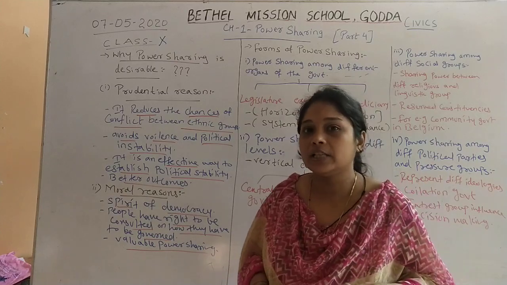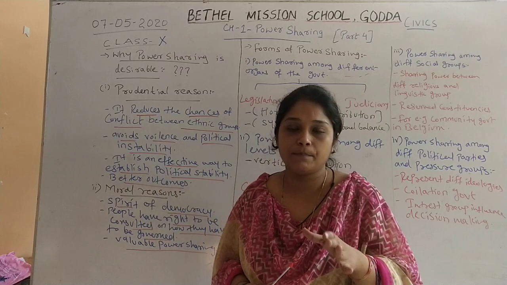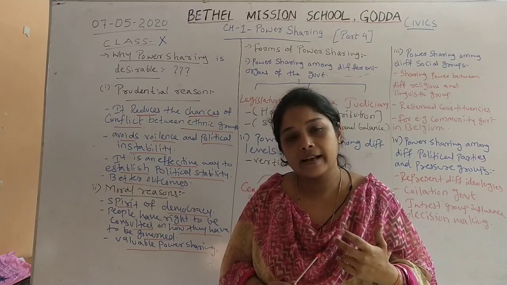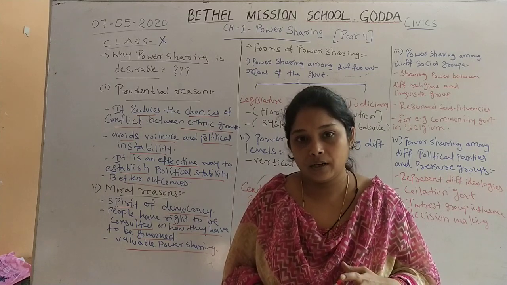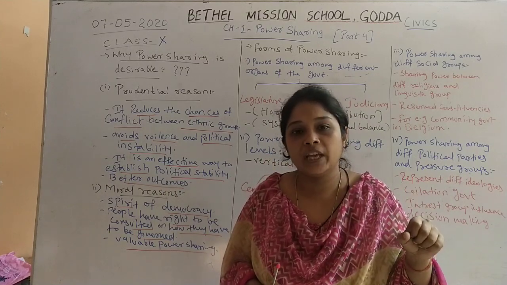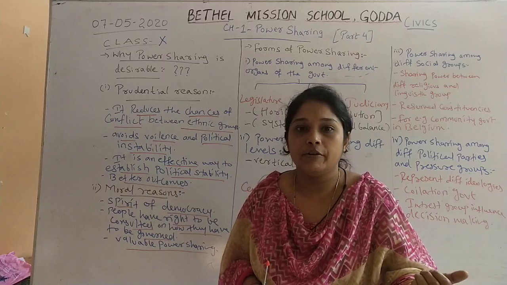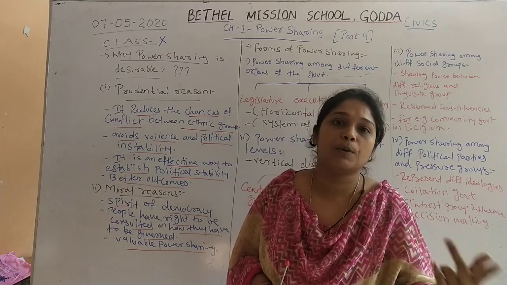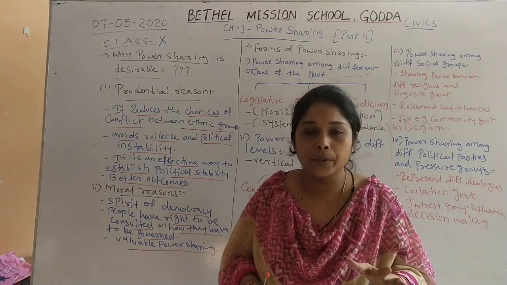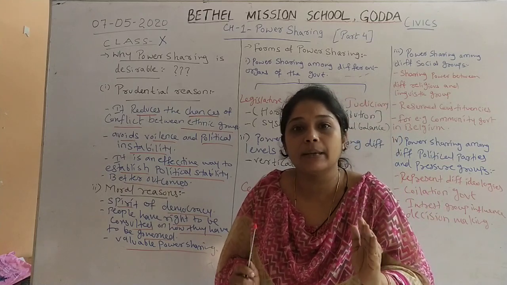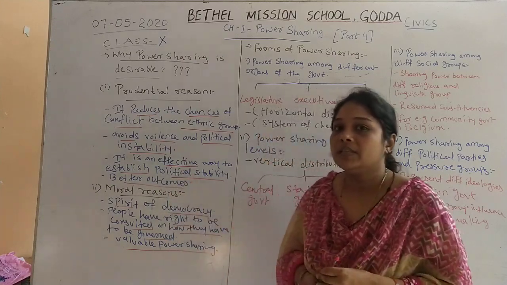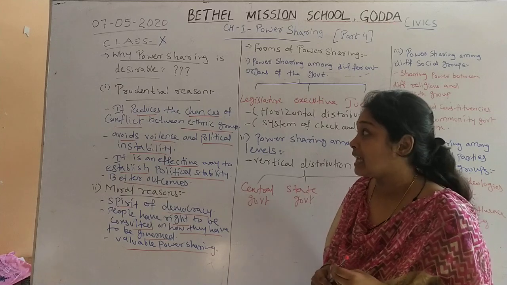With the example of Belgium, we have seen that they shared the power into different levels of government: state government, central government and community government. In all three tiers of government in Belgium they shared equal power with the two ethnic groups, Dutch speaking people and French speaking people, which creates harmony and political stability in Belgium. So with that example we will see why power sharing is desirable.